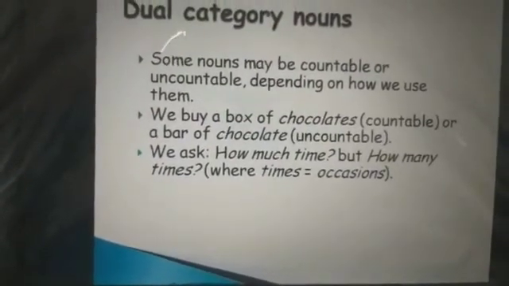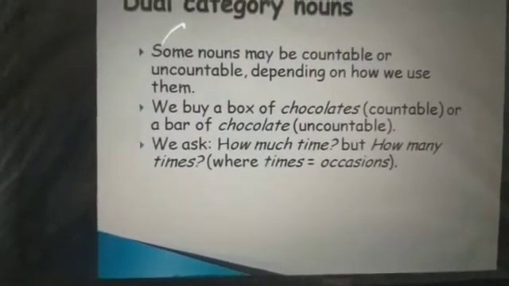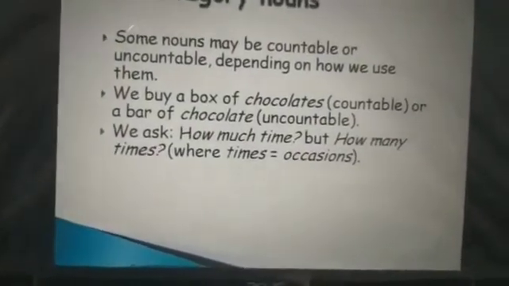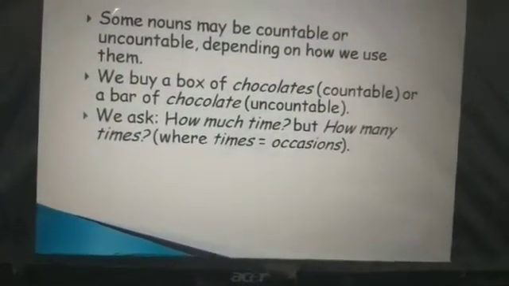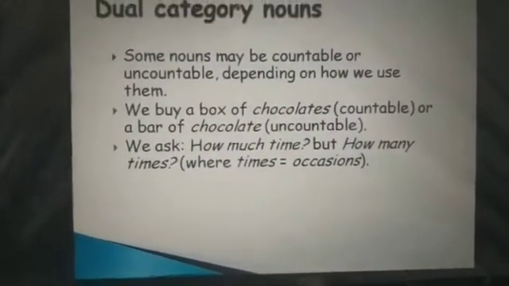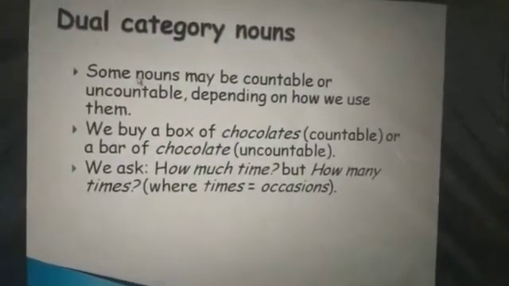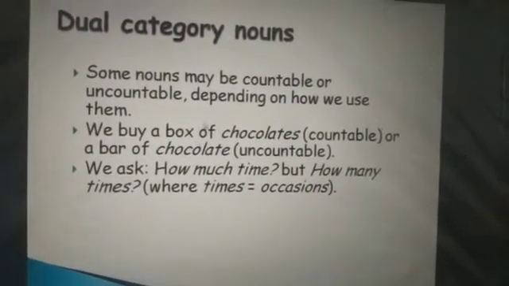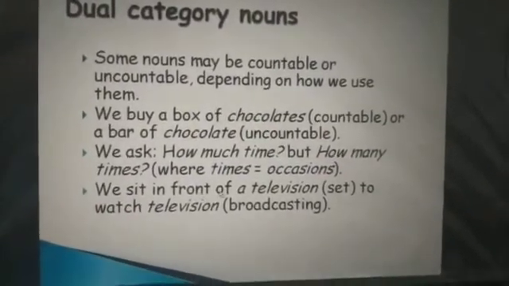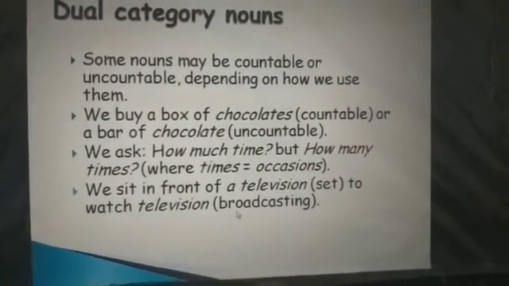We ask how much time, but how many times, where times means an occasion. At that time we use times as countable, but how much time is left is uncountable. So they are called dual category nouns because it depends on the use in the sentence. We sit in front of a television set to watch television broadcasting.